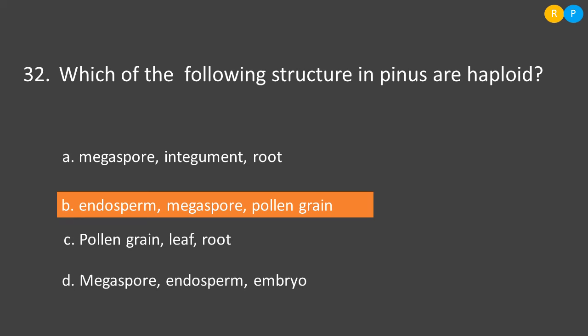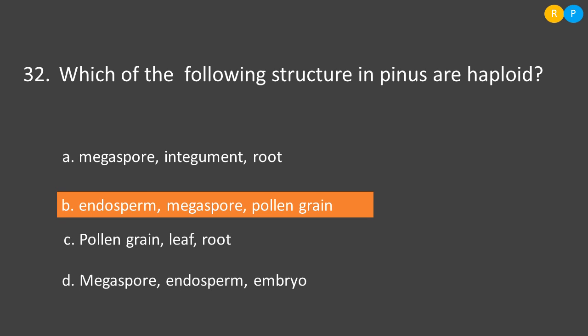Then integument. Integument is not a haploid structure, it is diploid because two sets of chromosomes are present in integumental tissue. Then roots are also diploid. So this is not a correct option. Then option B, endosperm. So endosperm in the gymnospermic plant like pinus is haploid in nature. Then megaspore.